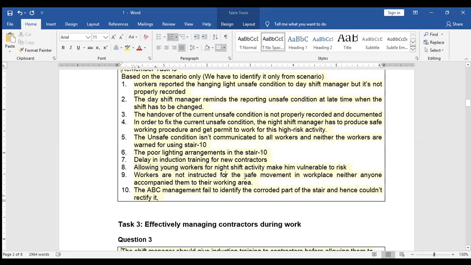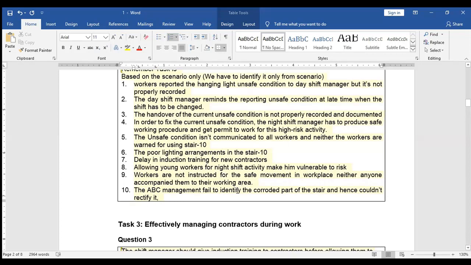Workers are not instructed on safe movement in the workplace, neither did anyone accompany them to their working area. The workers or the new contractors are not accompanied appropriately to let them reach their workplace or the working area. There is no proper supervision or monitoring available for these workers so that they can be accompanied and led to the working place. It's also a management failure.